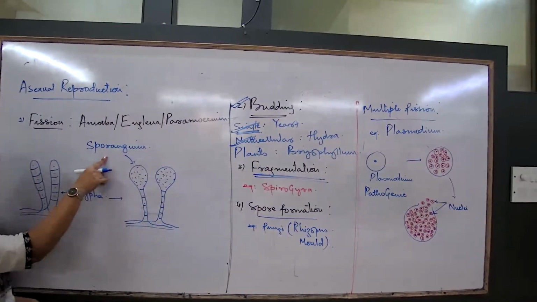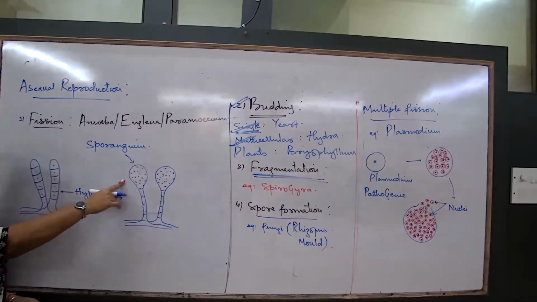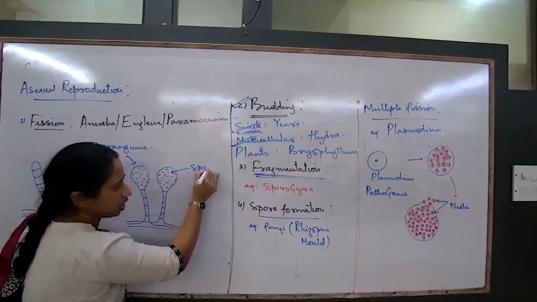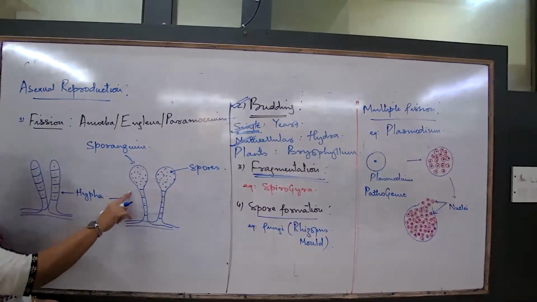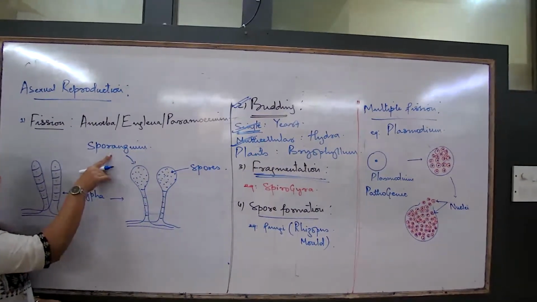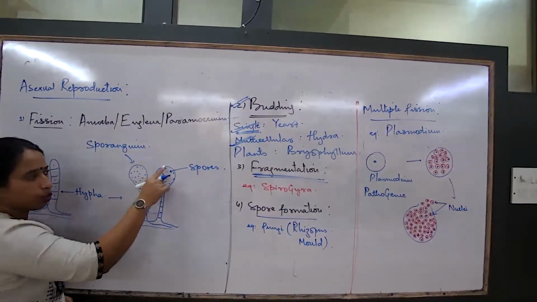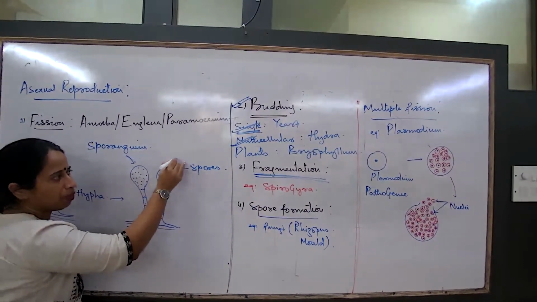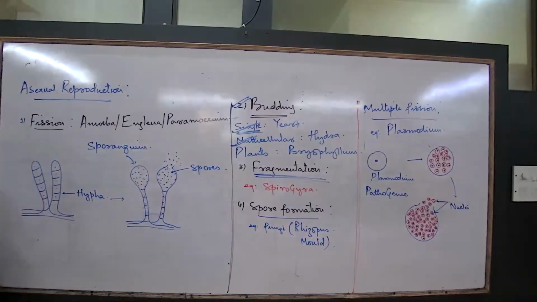Take a note of this word. The knob-like structure containing millions of spores. And this granular structure, these are known as spores. This entire knob-like structure is called the sporangium. What is it containing? Spores. So when the spores are too many, what will happen? The spores will all be released out like this.